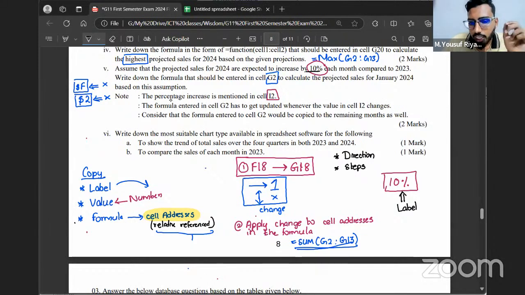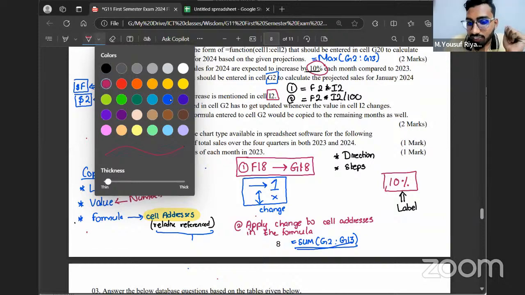Should I multiply F2 into I2, or should I mention F2 into I2 divided by 100? I'm not asking the final answer. I'm asking, if I want to find how much got increased, should I mention the first answer or second answer? Exactly. I had to mention the first answer.